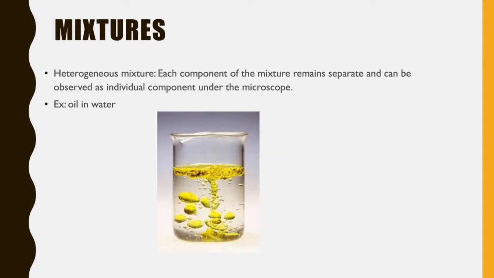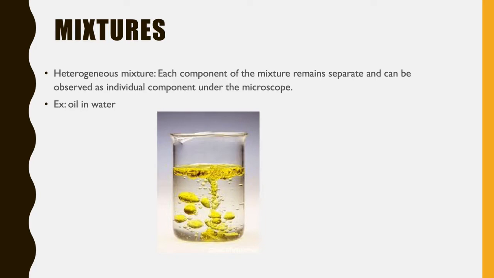And in the heterogeneous mixture, if we pour some oil in the water and try to mix it, can you mix that? No. You can see the oil droplets floating on the water. So it is an example of one kind of heterogeneous mixture. Each component of the mixture remains separate and can be observed as an individual component under the microscope.